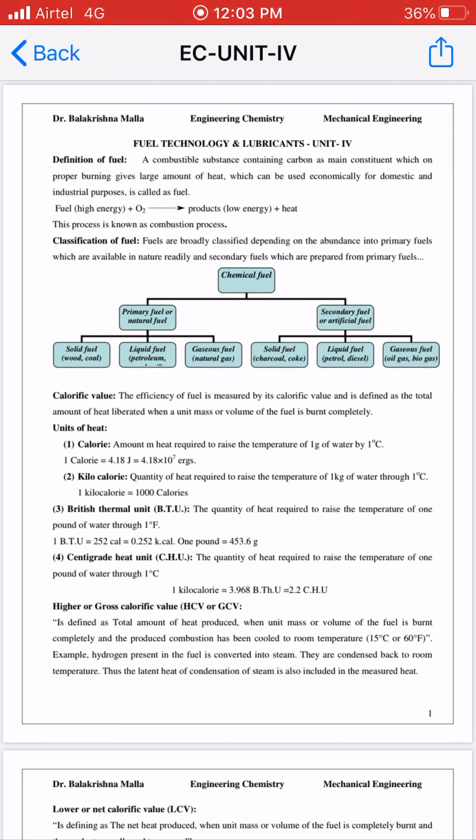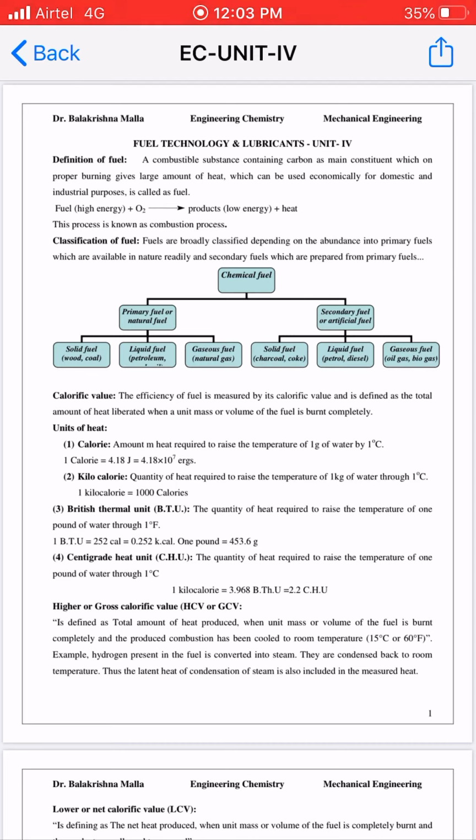So what are the examples of solid fuels, liquid fuels and gaseous fuels that come under primary fuel? Wood and coal are solid in nature. On burning they give a huge amount of heat, so they are fuels.